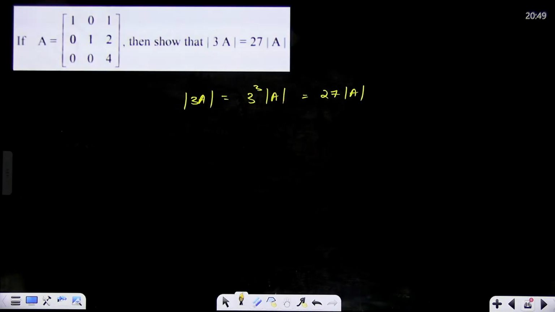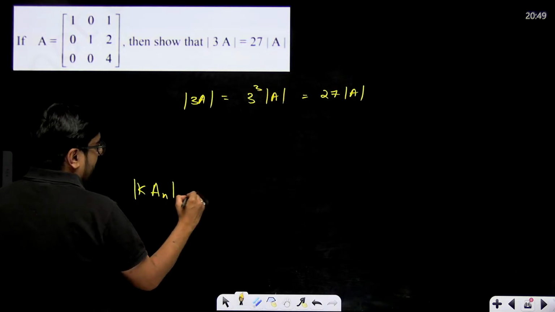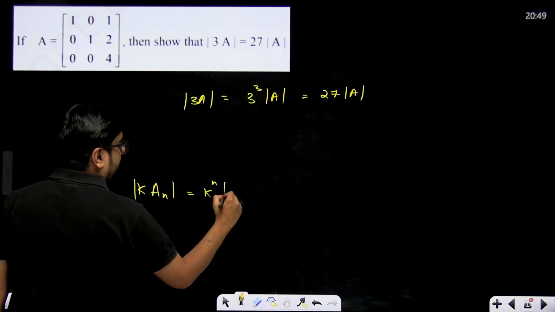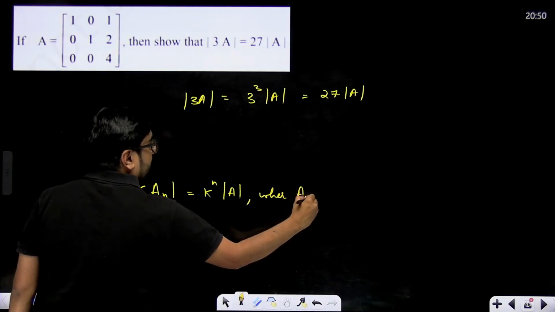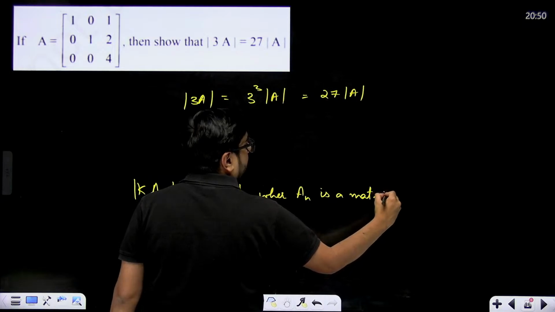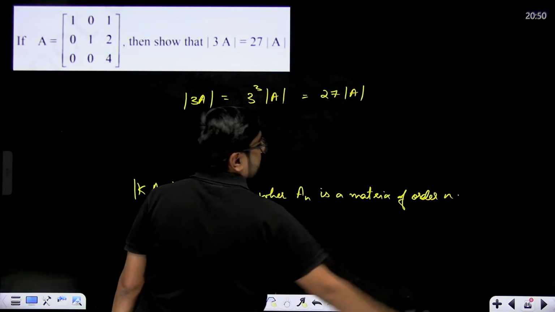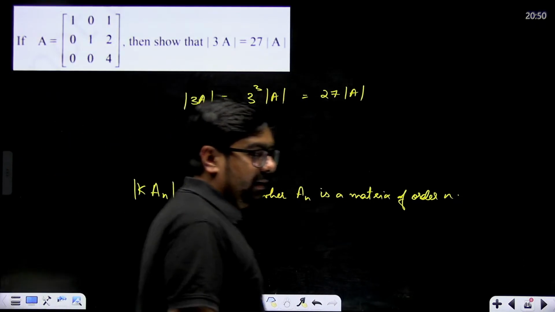Okay, you can write determinant of kA_n is equal to k to the power n determinant of A, where A_n is a matrix of order n. This you can simply write. Alright, let's move ahead.